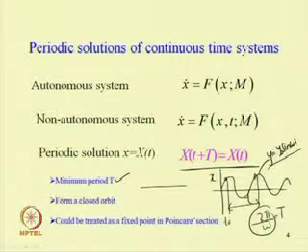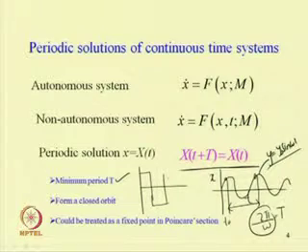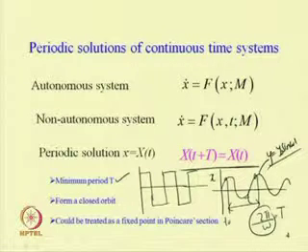It may be of saw type, rectangular type, and many other types. For example, in this case it is rectangular, which is used particularly in control systems, and this is known as bang-bang type of response or bang-bang type of excitation. We can give a force like this and expect a periodic response of this type. Also, we can have saw type, so there will be different types of periodic response.